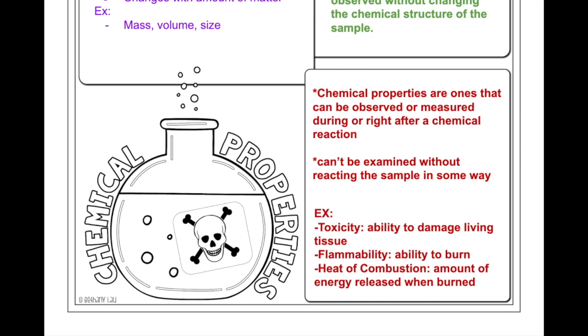Okay, examples of chemical properties are things like toxicity, so this is just the ability to damage living tissue, flammability, the ability to burn, and heat of combustion, which is the amount of energy released when burned. Okay, we're going to talk more about chemical properties when we look at the chemical change that can occur.